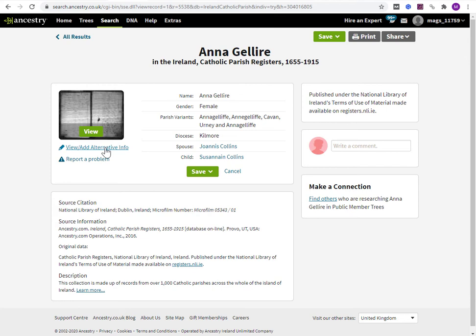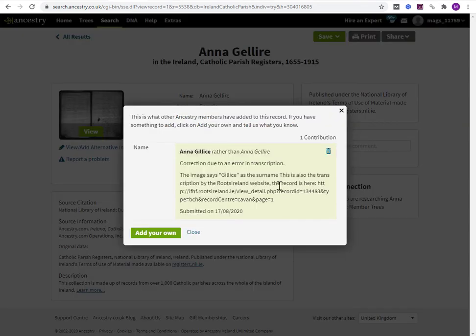But now if I click on View Add Alternative Info, okay, so there is my information, so it clearly has been saved. Anybody now clicking on that pencil icon is going to see this, which I just added, and then that next person can add their own alternative. So that's fine, but it's a little bit obscure.